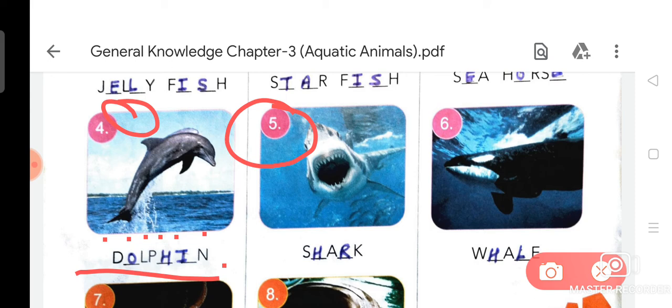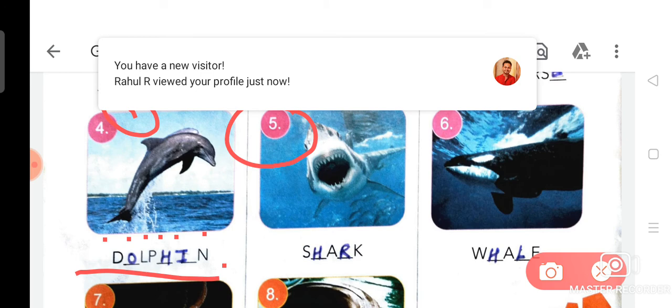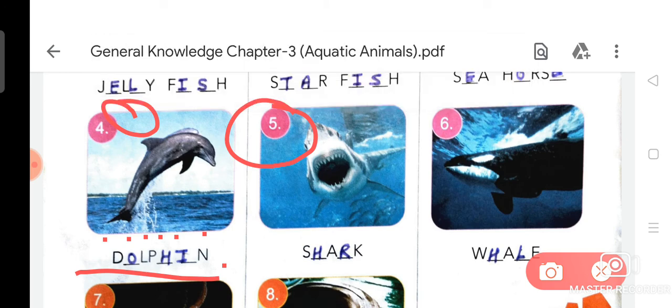That is shark. So now we will discuss shark. Sharks do not have bones. Most sharks have good eyesight. Sharks have special electroreceptor organs. A shark's skin feels similar to sandpaper. Sharks can go into a trance. Shark. Now we will discuss number 6, and that is whale.